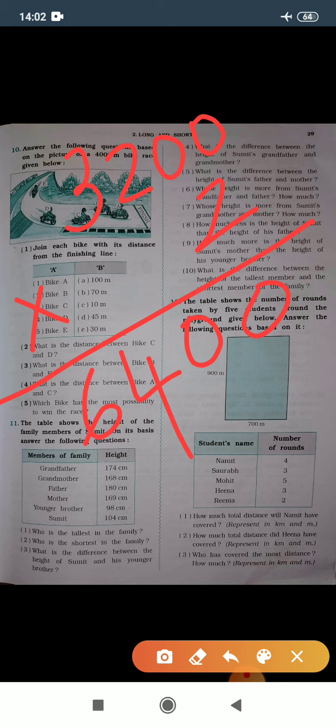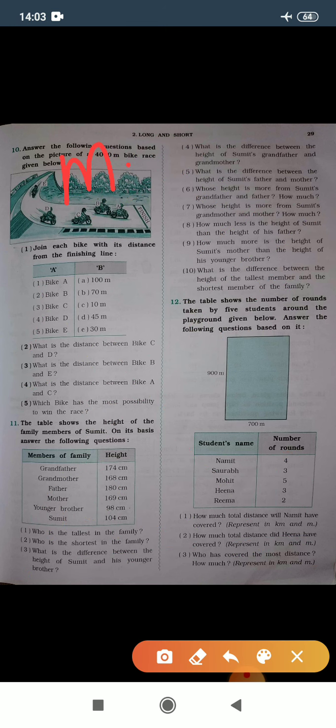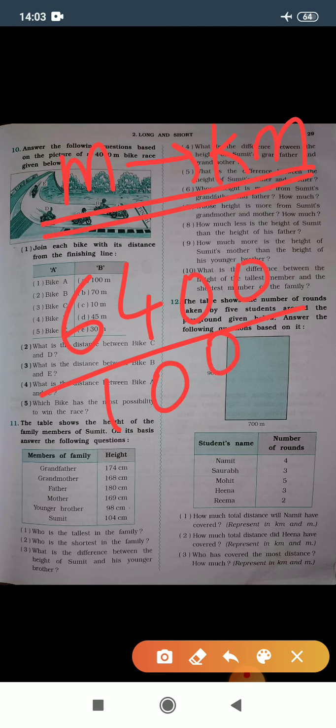So she covered total distance of 6,400 meters. Again we need to convert this meter into kilometer form. So when we convert meter into kilometer, we need to divide the number with 1000. So our answer is 6,400 divided by 1000.